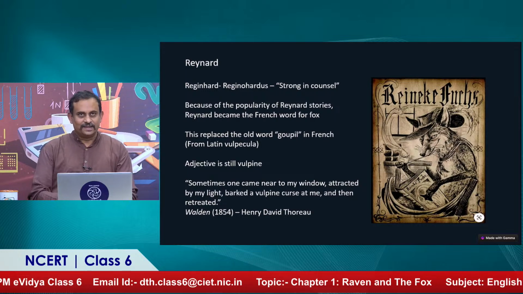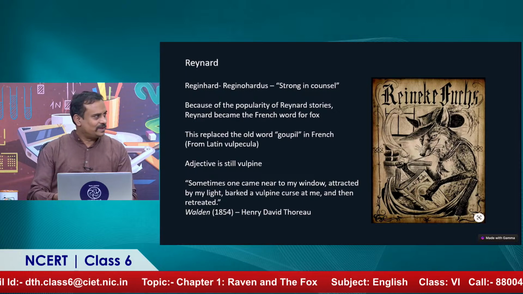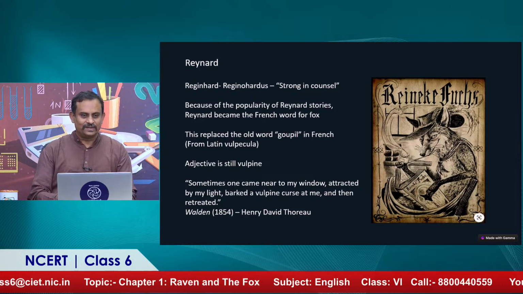So a little bit about Reynard. You would notice that the raven is called Raven, does not have a name, but the fox has a name called Reynard.